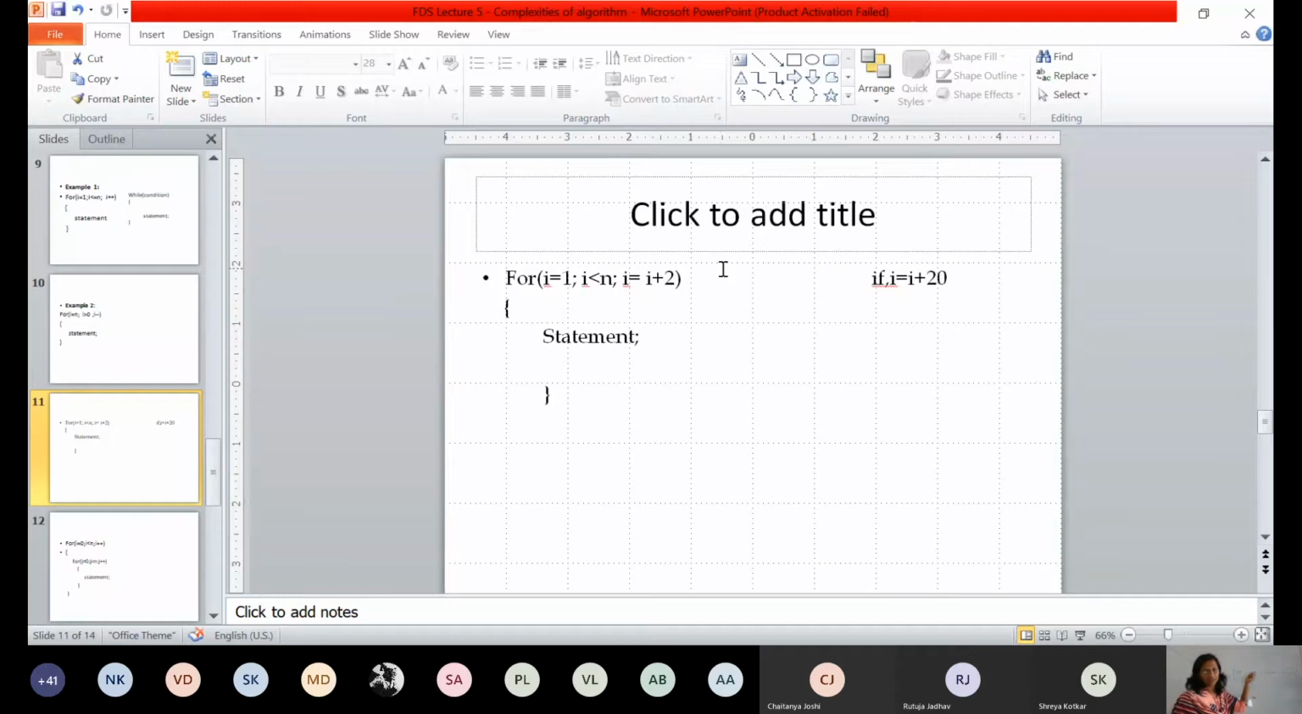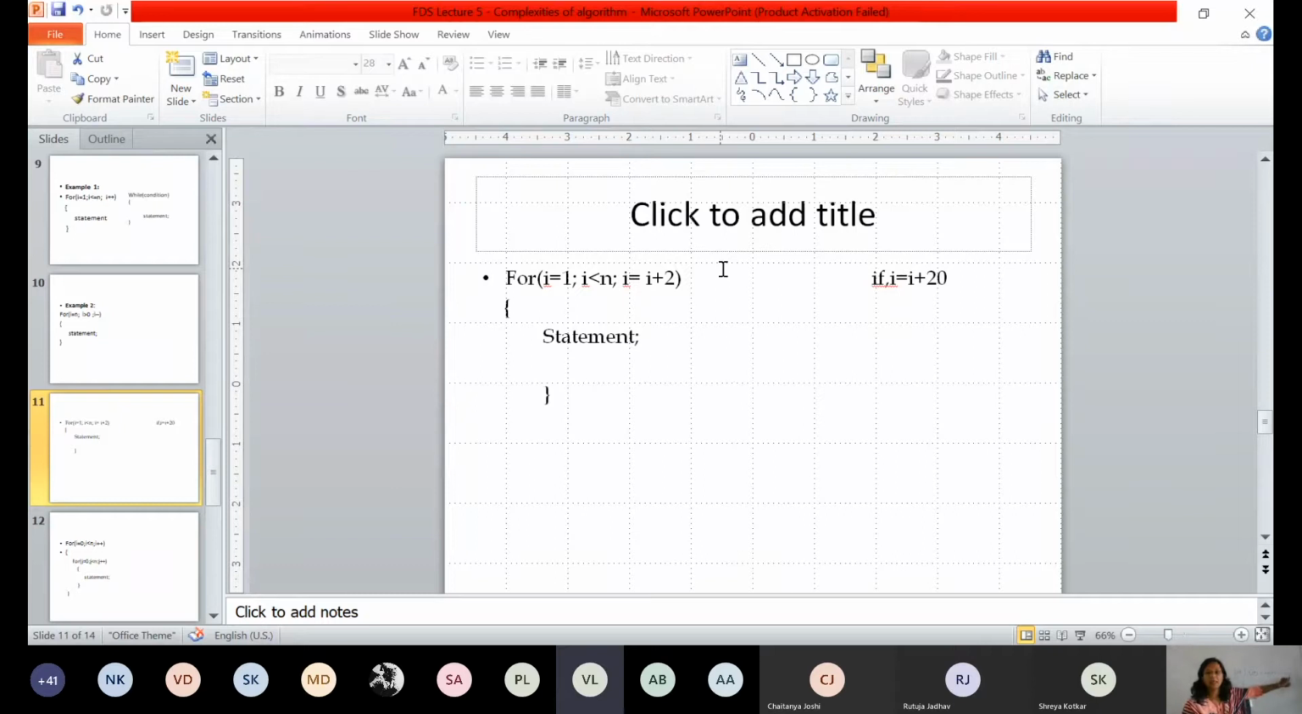Array i equal to 1. 1 is less than n. What is n? 10. 1 is less than 10. Yes, so it will come. True. So when i is equal to 1, your for loop will be executed. Isn't it? Now in the second iteration, what is happening?